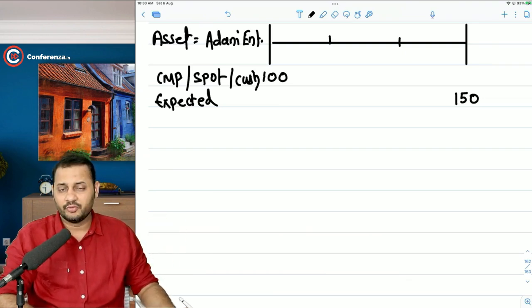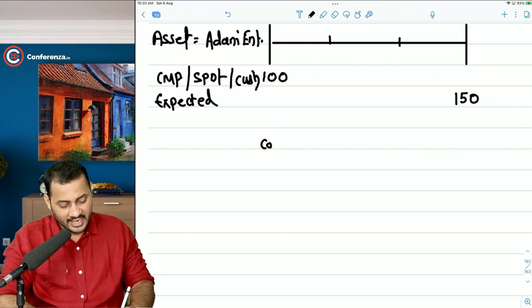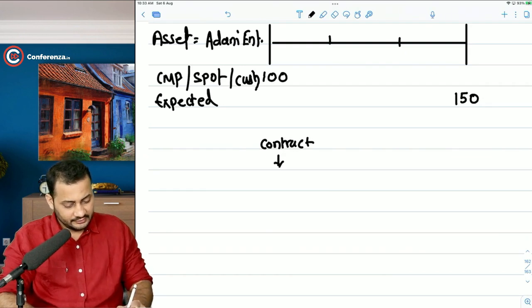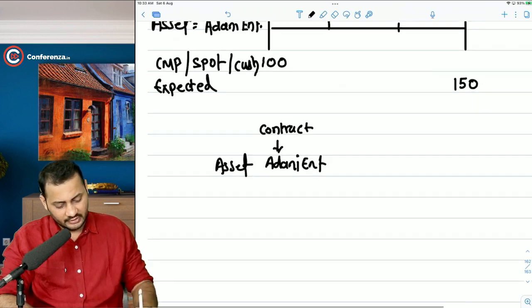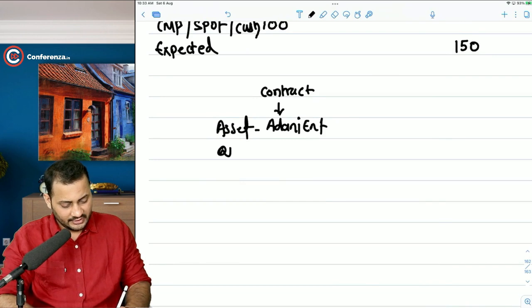If you want to buy the stock today, you can buy it for 100. But if you don't want to buy the stock today, and if you want to buy the stocks after 3 months, what you can do is you can enter into a contract on this date where you will decide the stock, which is Adani Enterprises. This is what you are deciding, asset. You will decide the quantity, let's say 1000. You will decide the price.